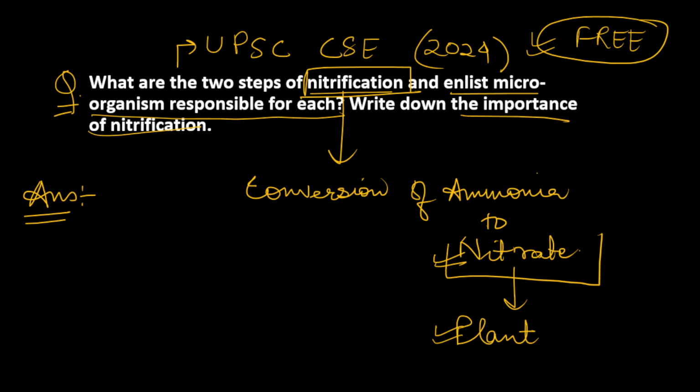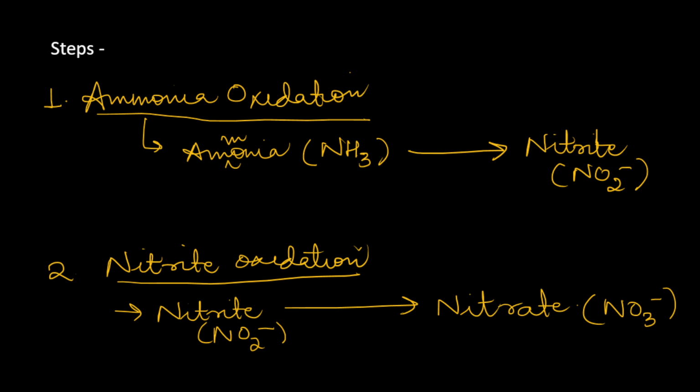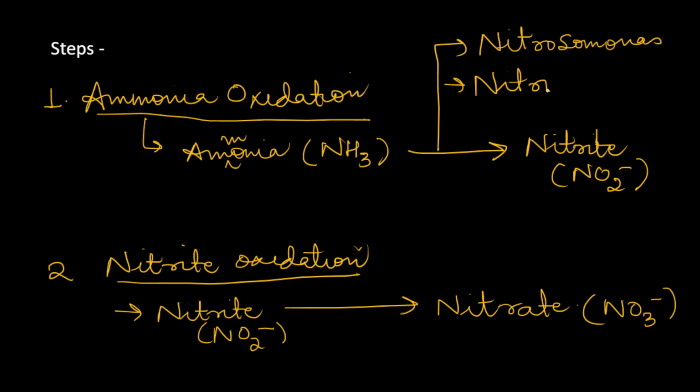And if you look at the question, the question is also asking to enlist the microorganism responsible for each step. So for ammonia oxidation, the common microorganisms which we can see are Nitrosomonas and Nitrosococcus. So these are the two general microorganisms. Any of these can be involved in ammonia oxidation.